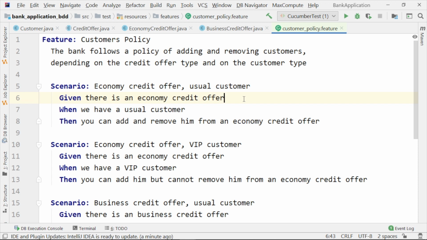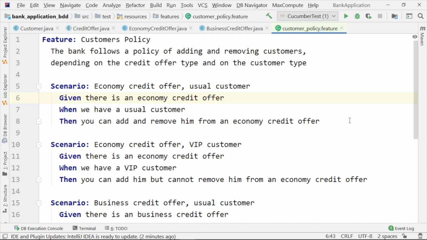This may even result from the discussion between the business analyst and the developer. So we may write how our application should act in plain English. So, feature: customers policy. Description: the bank follows a policy of adding and removing customers depending on the credit offer type and on the customer type.